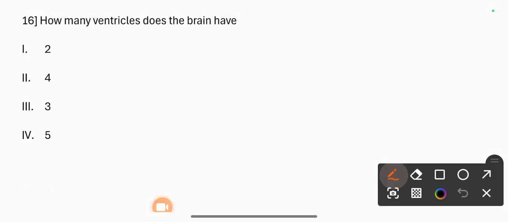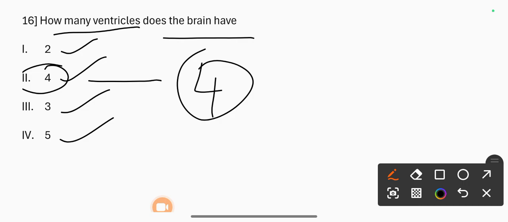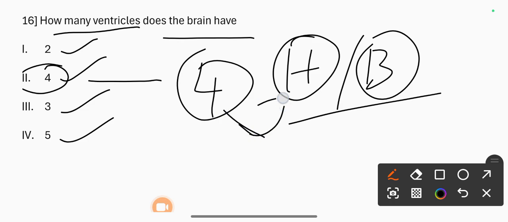Next question. How many ventricles does the brain have? 1. 2, 2. 3, 3. 4, 4. 5. Correct answer is 4. The heart and the brain both have four chambers. There are 4 ventricles. They are named the 2 lateral ventricles, the third ventricle and the fourth ventricle.